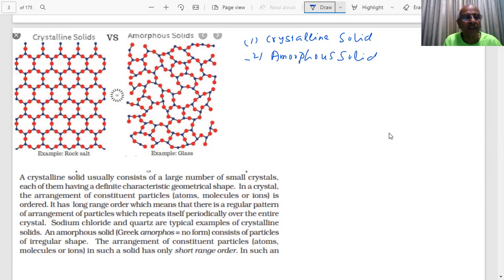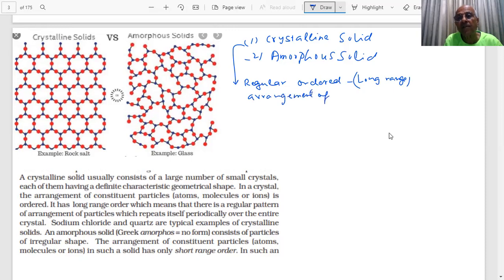Crystalline solids, you can see rock salt, NaCl, which you are using at home also. They consist of a large number of small crystals, and they have a definite geometrical shape, students, and the arrangement of constituent particles is definite, ordered. These crystalline solids have a regular, ordered, long range order. Regular ordered arrangement of the constituent particles.